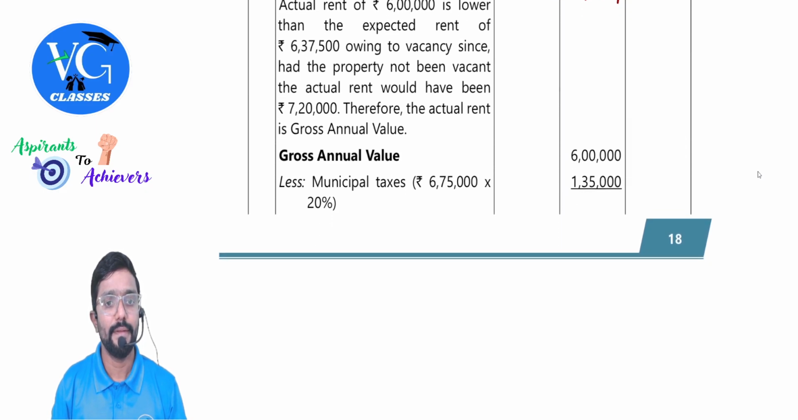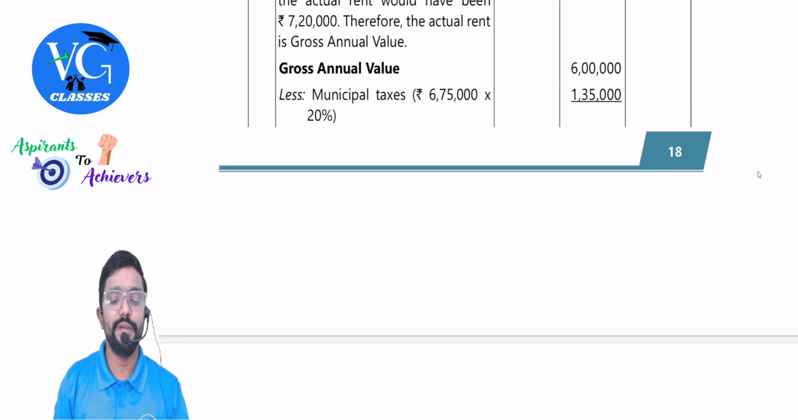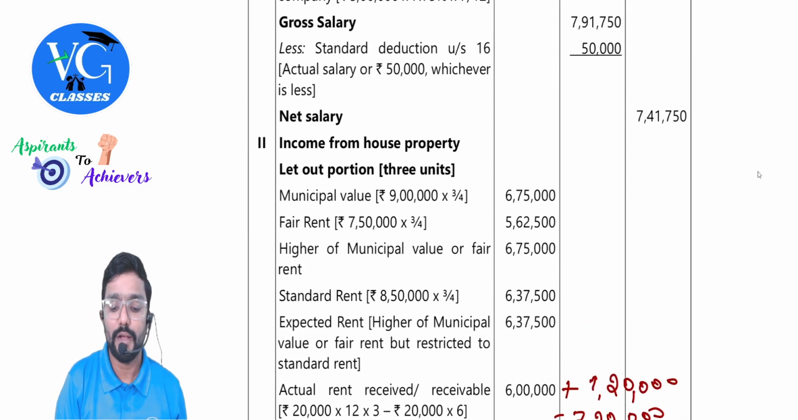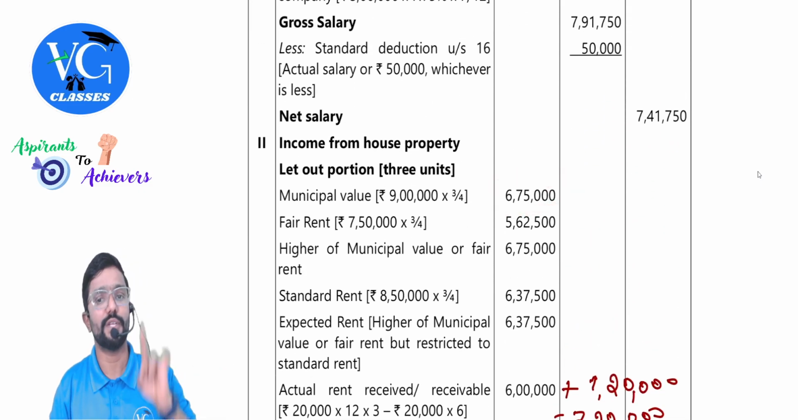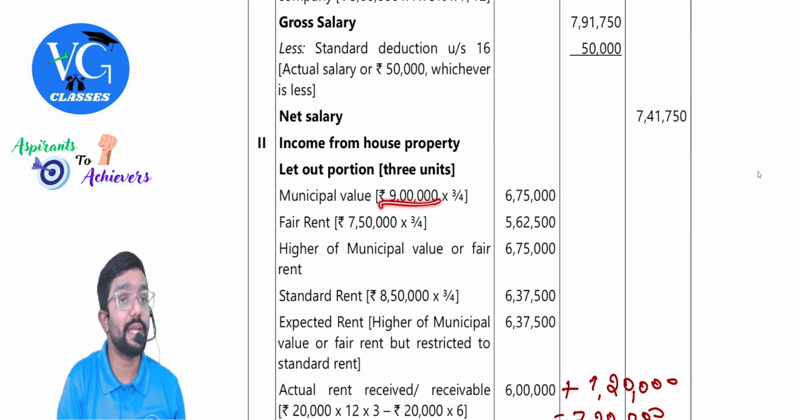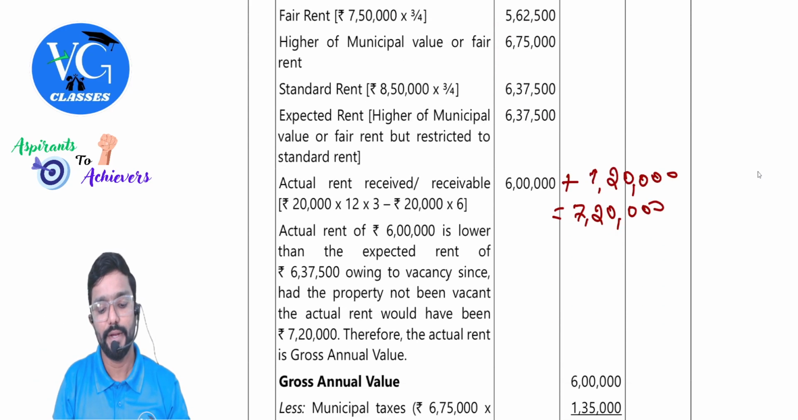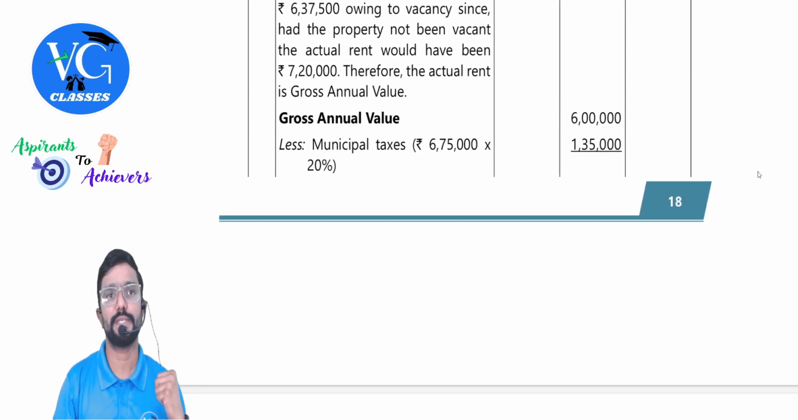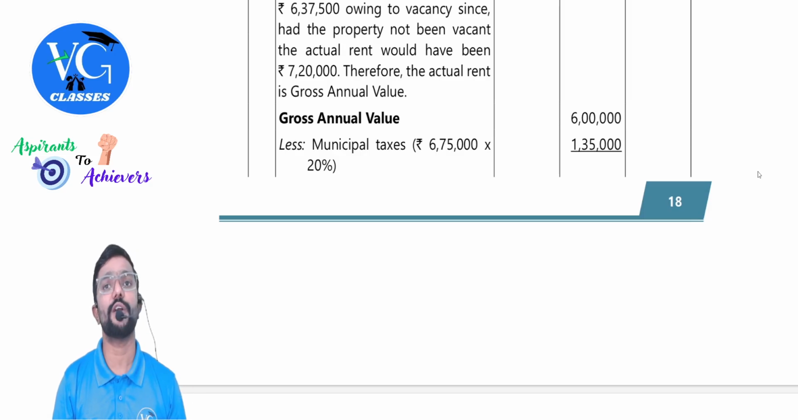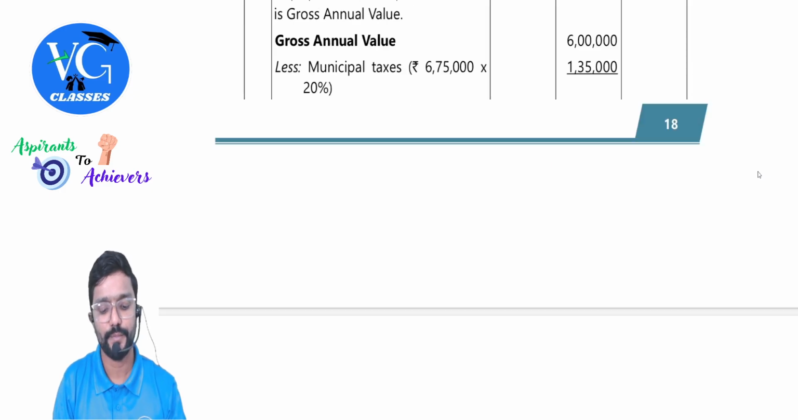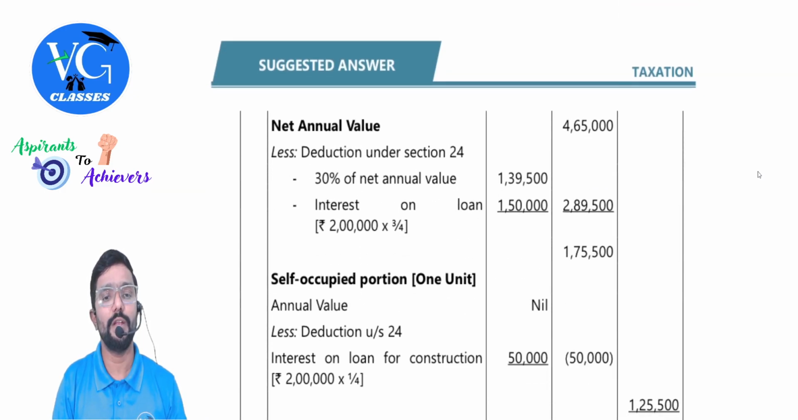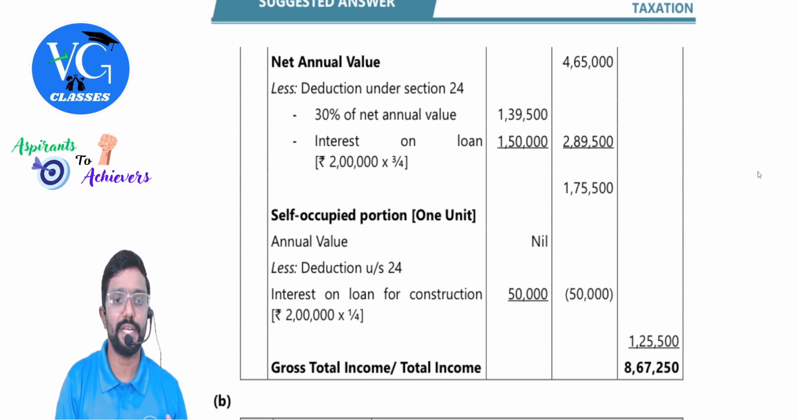Coming back. So municipal tax paid, you need to take only on let out portion. What is the municipal value of let out portion? 6 lakh 75. Don't take it on 9 lakh because that also has self-occupied portion. So on 6 lakh 75, take the percentage, which is 20%. This is the municipal tax paid for let out portion, 1 lakh 35,000. Put it in bracket. Next, you will get net annual value. 30% of that is allowed as a deduction.